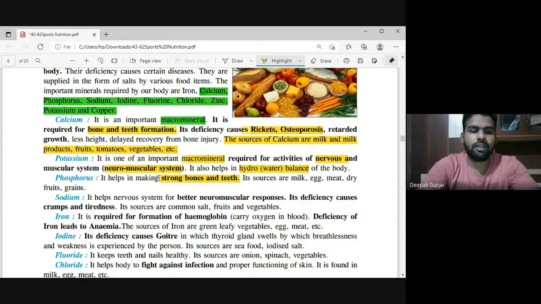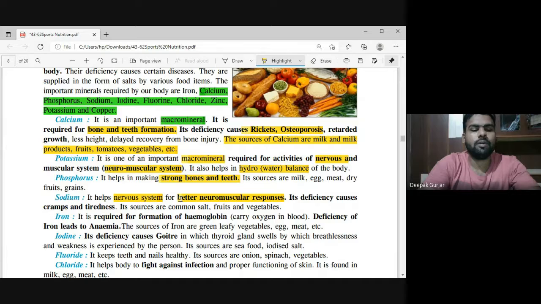Sodium. What is the work of sodium? Sodium is a mineral. It works for the nervous system. It boosts our nervous system. It is very important for a better neuromuscular response, right? If you want your neuromuscular system to work properly, there must be sodium. If you want your memory to be sharp, you should go for sodium. Its deficiency causes cramps and tiredness, and its sources are common salt, fruits, vegetables, etc.